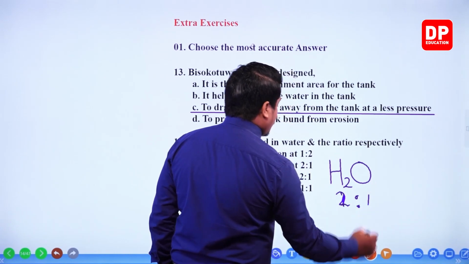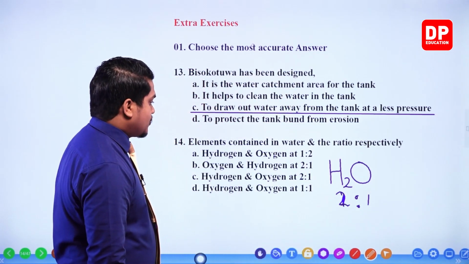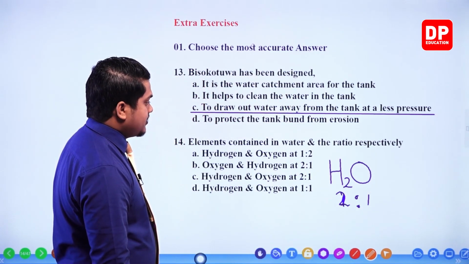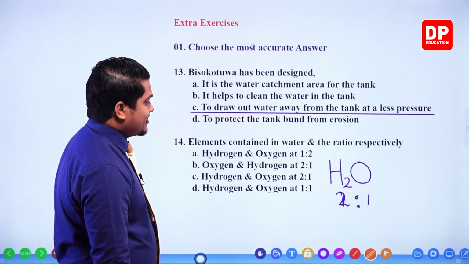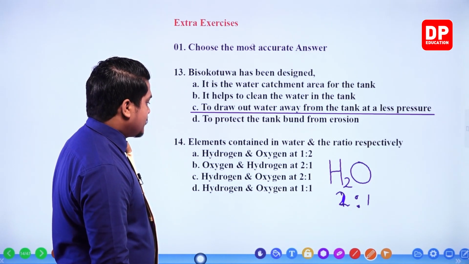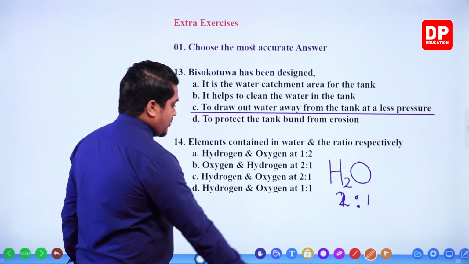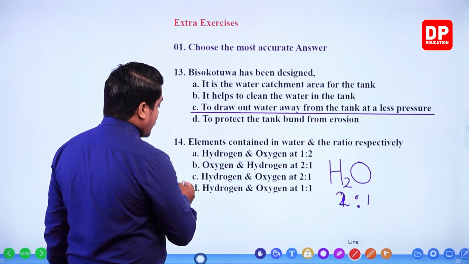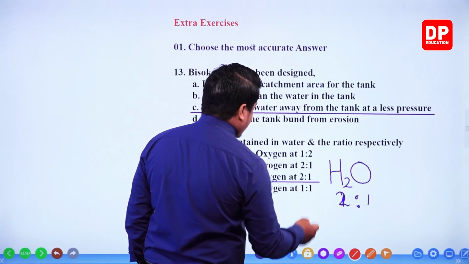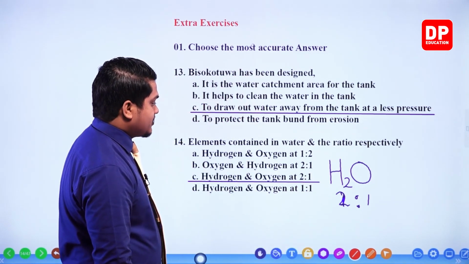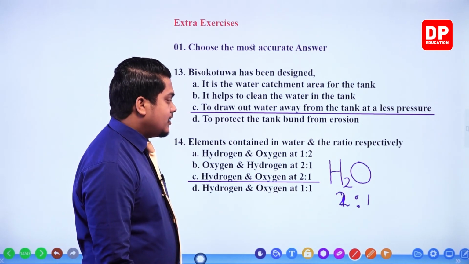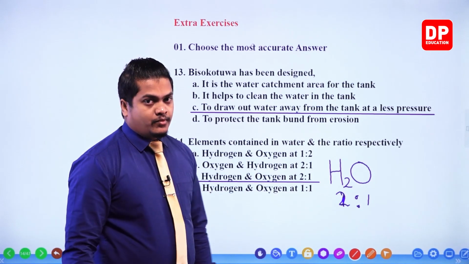Okay, 2:1. So 2:1 is the answer. Elemental composition is hydrogen and oxygen. So hydrogen and oxygen, 2:1. Question part C, the answer, or else C response should be our answer. Hydrogen and oxygen elemental composition, and the ratio is 2:1, right? 2:1.